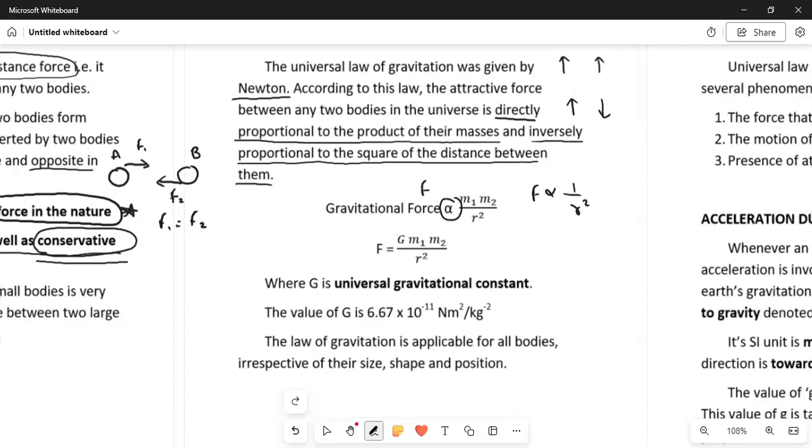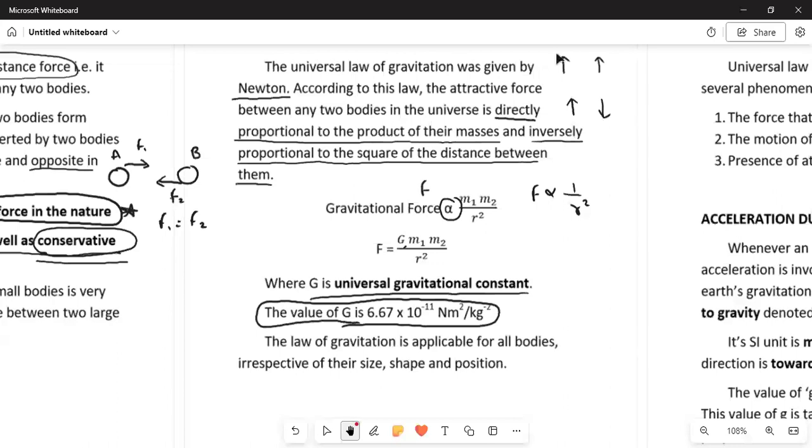So this capital G is our constant, and it is called the universal gravitational constant, and the value of G is 6.67 into 10 to the power minus 11 Newton meter square per kg square. This is very important. You need to remember this value in order to solve the numericals based on this concept.